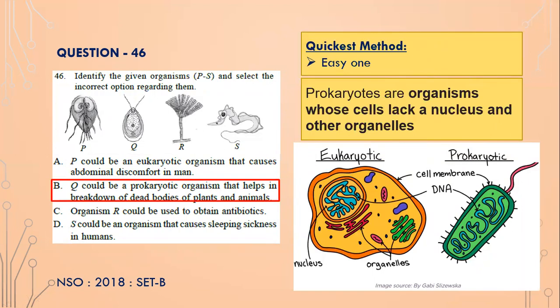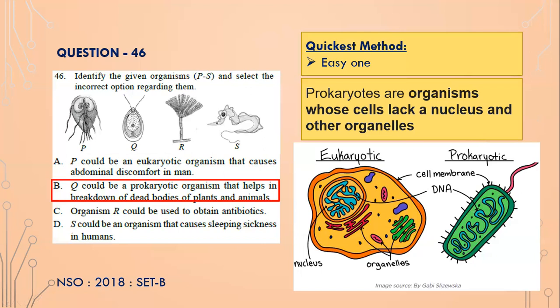Identify the given organisms P to S and select the incorrect option regarding them. So P could be eukaryotic. Eukaryotic organisms have various organelles in them, such as a nucleus and mitochondria and so on. What is prokaryotic? Prokaryotes just have a cell membrane and they don't have any organelles. They just have DNA. They lack organelles such as the nucleus. They don't have mitochondria, isn't it?